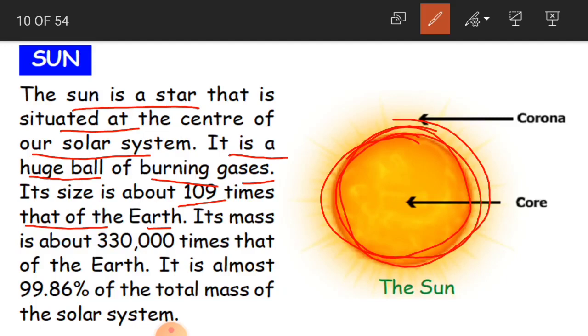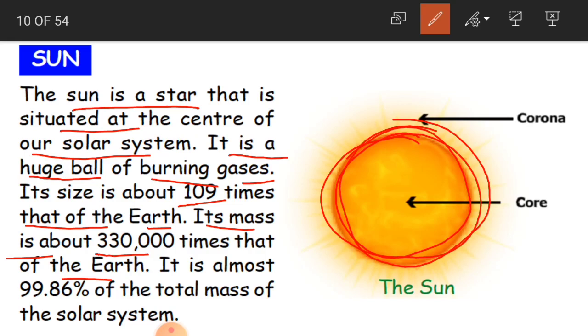And its mass is about 3,30,000 times that of the earth. Mass is nothing but the weight. And how is its weight, children? Its weight is about 3,30,000 times more than that of our earth.